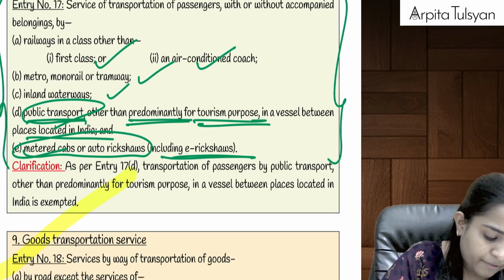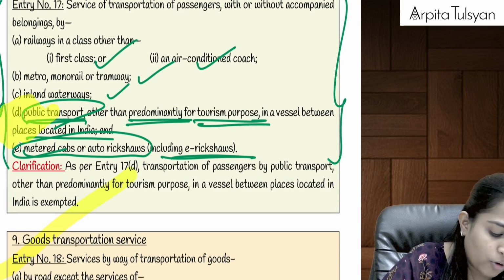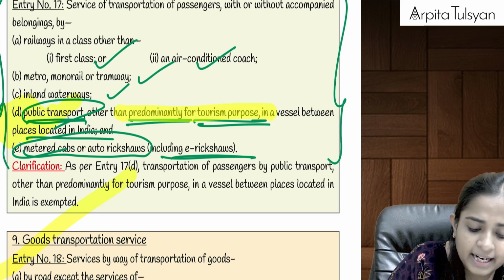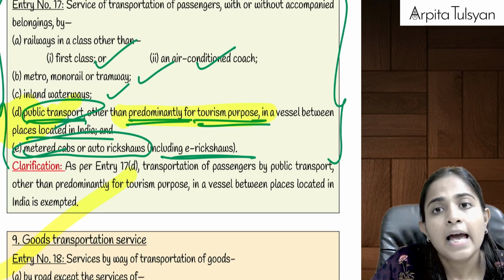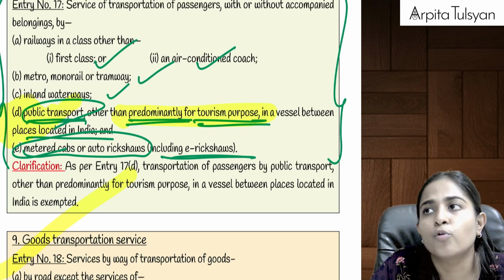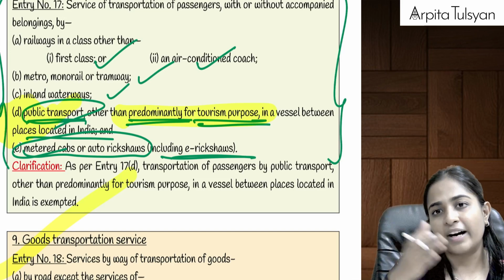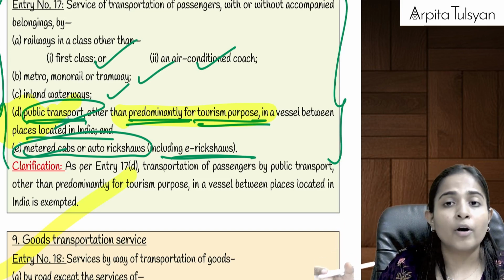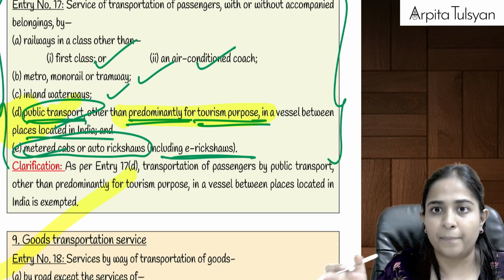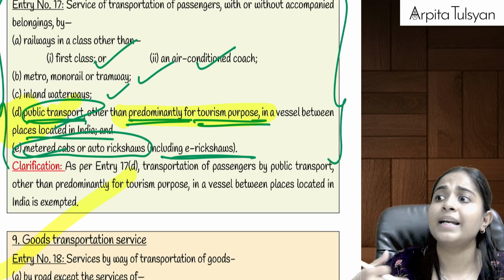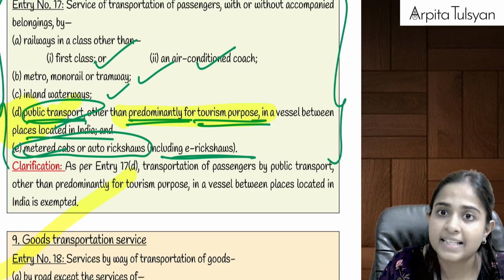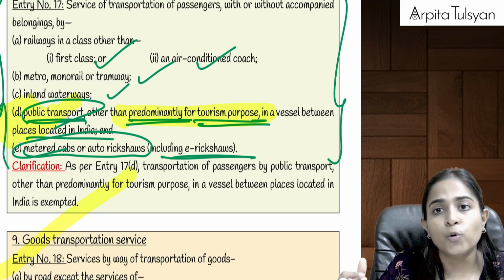And yes, for this point D, they have given a note. What is the note given? They have given: other than predominantly for tourism purpose. Now let's see, if there is a ship going from one island to another island which is not for tourism purpose, but I am using it for tourism purpose, doesn't matter. For what purpose you are using is irrelevant.